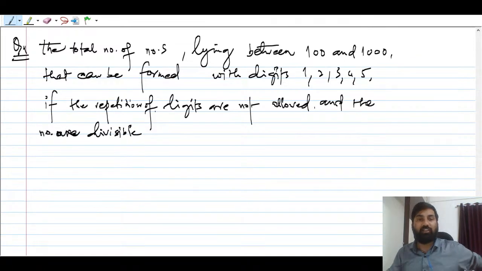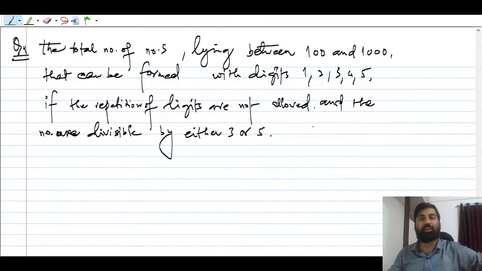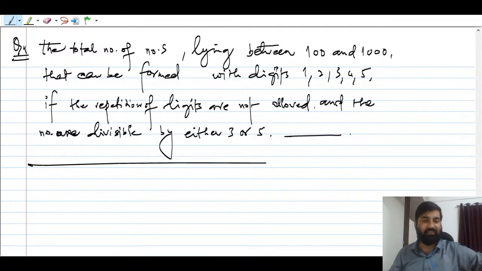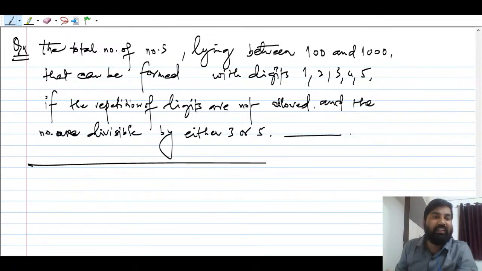So if the repetition of digits is not allowed and the number is divisible by either 3 or 5, how many restrictions are there? Tarun, please tell me how many restrictions are in this question. Do we need to create cases?